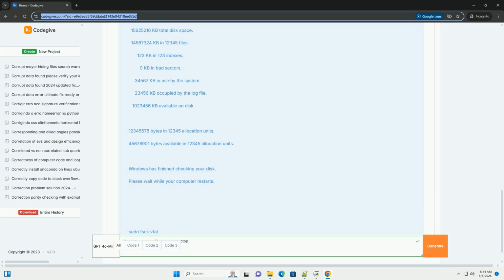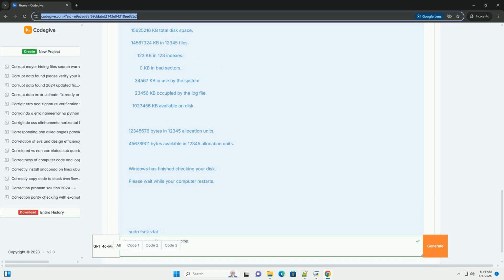Start the recovery. Press C to start the recovery process. PhotoRec will scan the drive and save recovered files with generic names like f0000000.jpg, f0000001.png, etc.